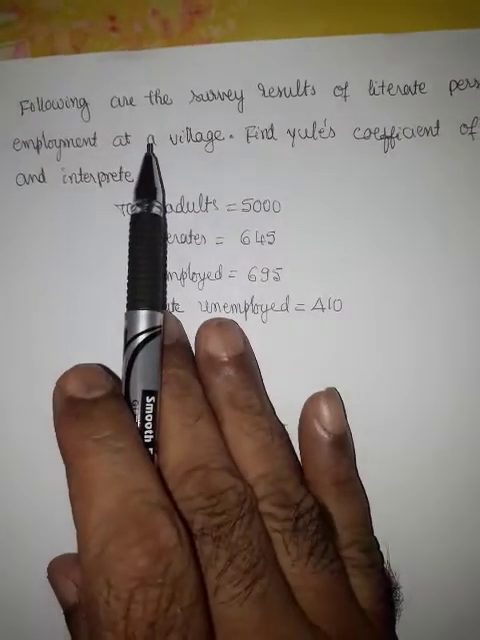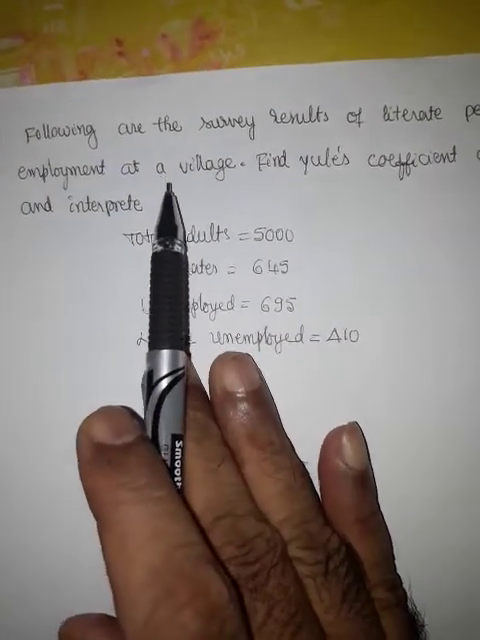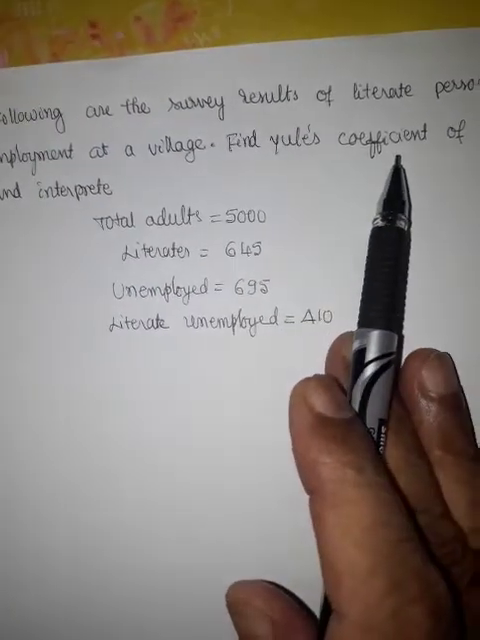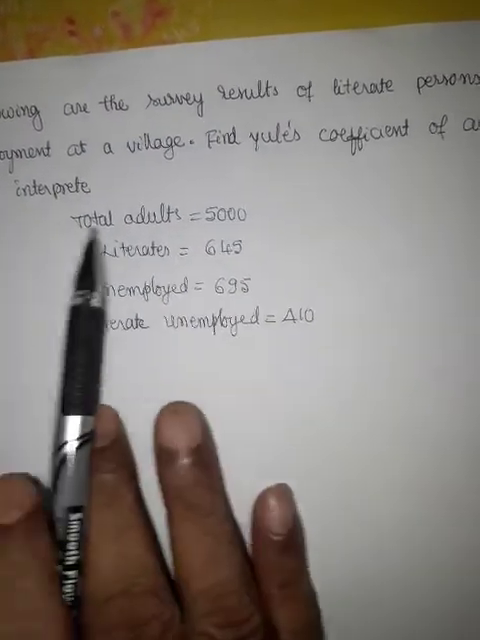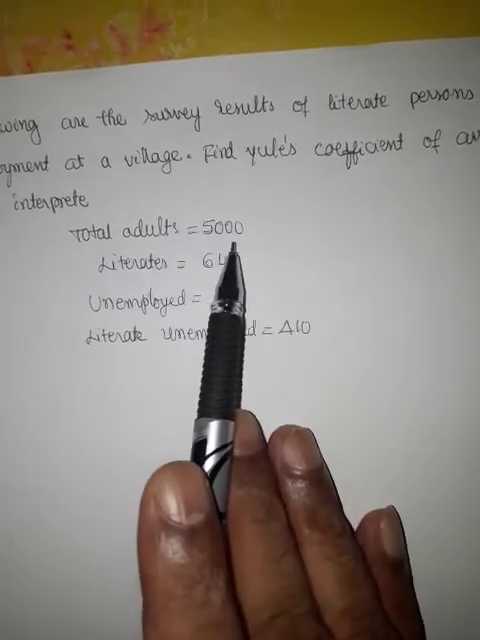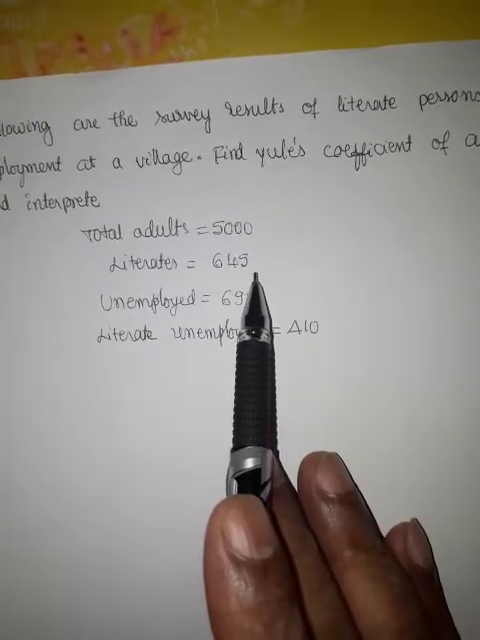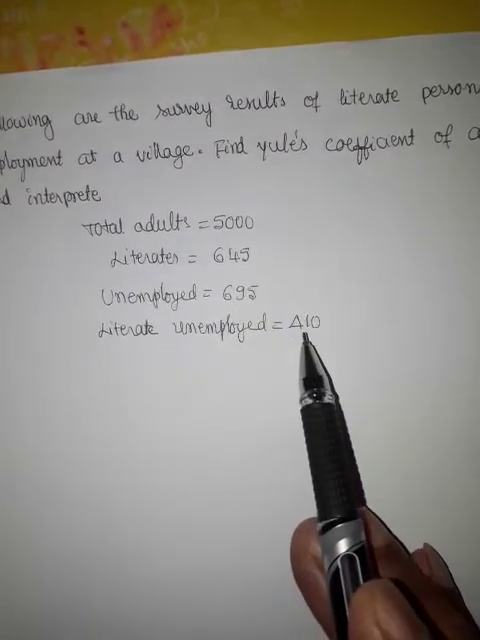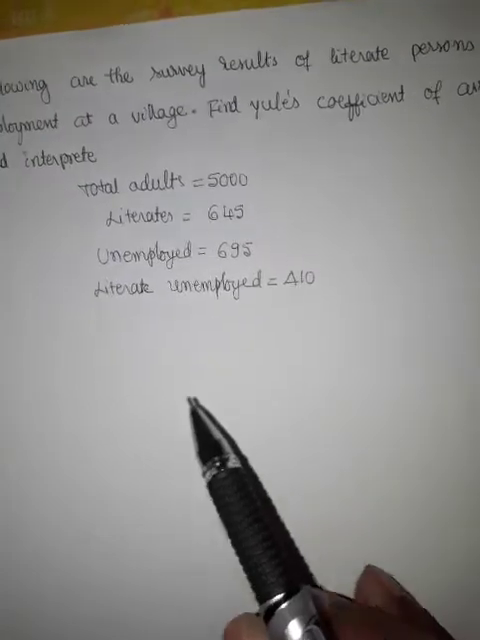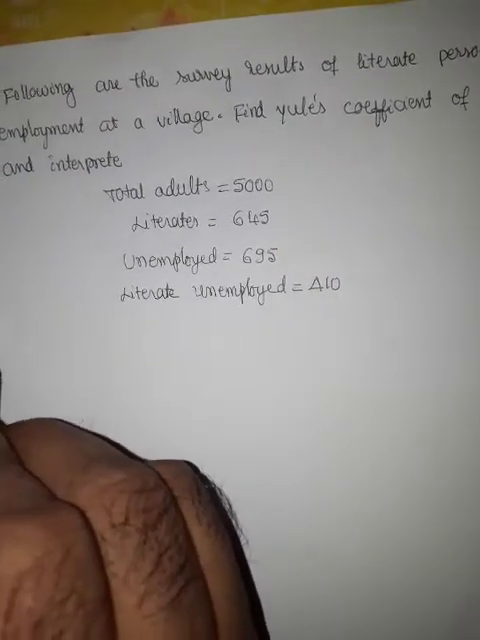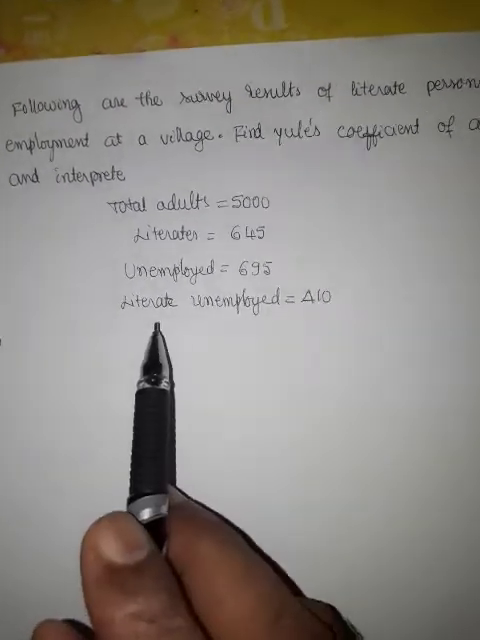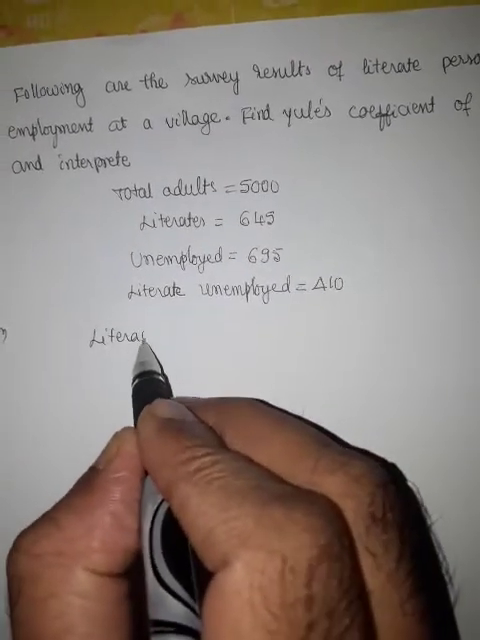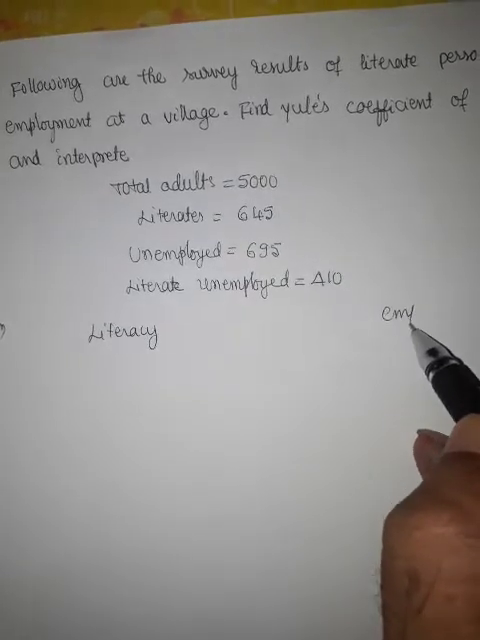Following are the survey results of literate persons and employment at a village. Find Euler's coefficient of association and interpret. Total adults 5000, literates 645, unemployed 695, literate unemployed 410. So firstly, we shall identify the attributes given in the problem. So here the two attributes are literacy and employment.